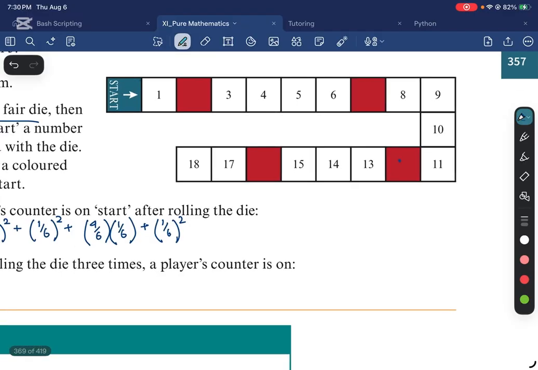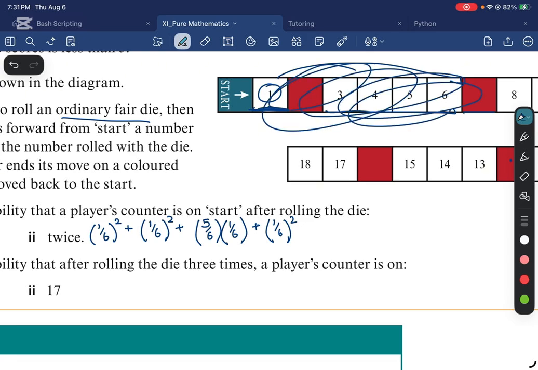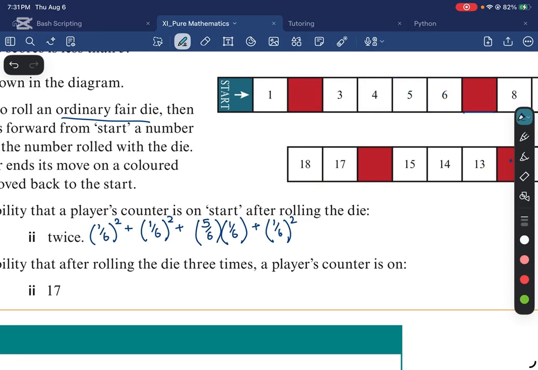So you could end up into this box, and you have 2 ways. You either roll 2 twice, or you roll 1 and then a 1. And then you could end up on this box. So on the first time, sorry, you have 5 choices, right? Because you could end up rolling a 1, and then you could end up rolling a 6 that takes you to the 7th box.